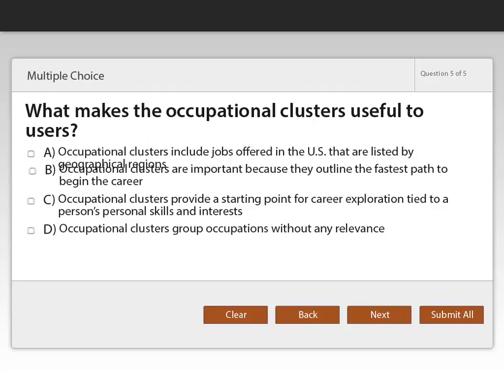Final question, question number 5. What makes the occupational clusters useful to users? Select your answer and click the Next button when you are ready, or the Back button to go back to a previous question. Remember to click the Submit All button when you are ready to give a final submission of your entire quiz.